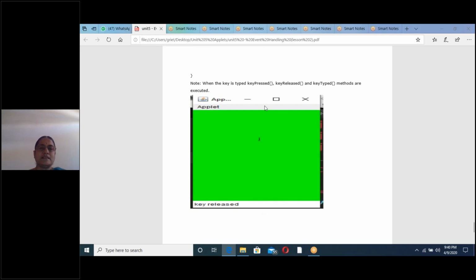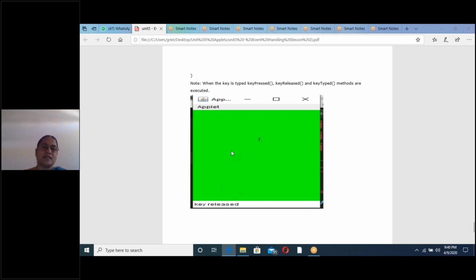So using key pressed, I have changed the background color to green, and using key typed, I have printed the character J on the applet window. Next, using the key released method, I have printed key released on the status bar. This is called the status bar. That's why we can see the three actions clearly.